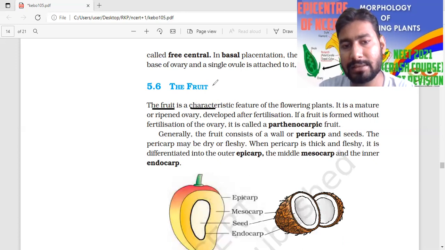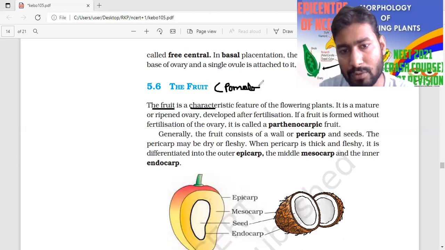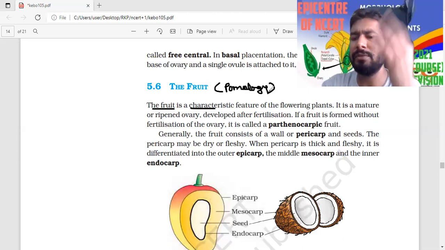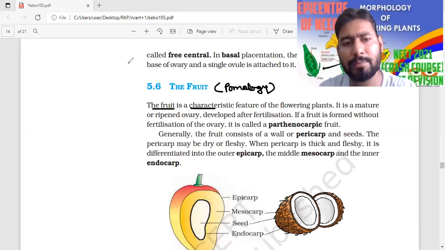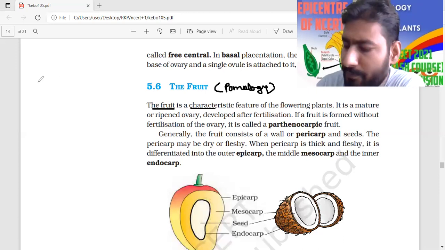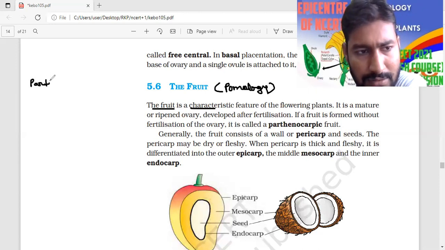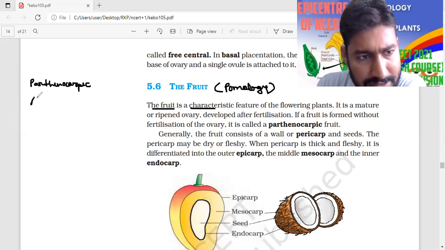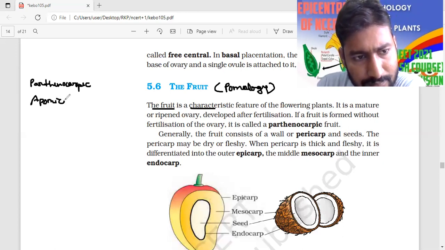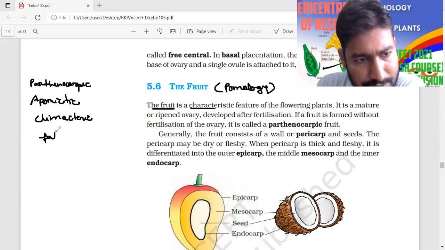Okay, so now we are going to talk about this. The study of fruit is known as pomology. Okay, and the fruit is again classified on the basis of fertilization. Another type of classification we are going to talk about: parthenocarpic, apomictic, climacteric fruit, false fruit, true fruit, like that.